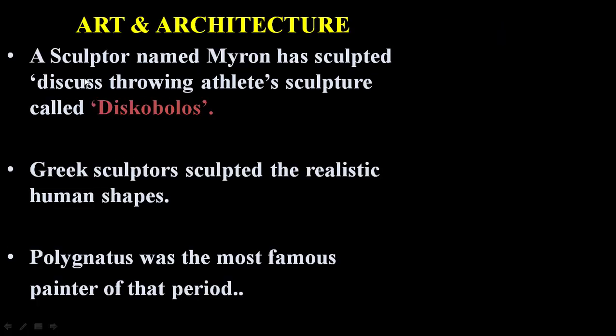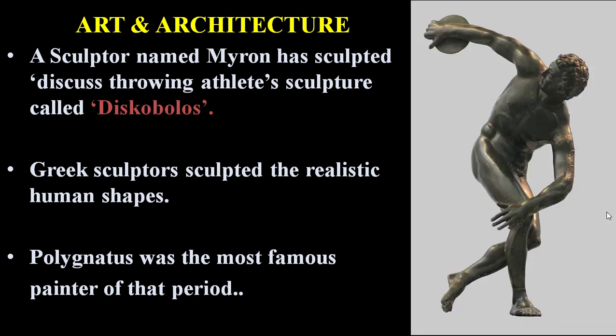In sculpture, Myron sculpted the discus-throwing athlete, called the Discobolos. Here is the image of the Discobolos. Greek sculptors sculpted realistic human shapes. Polygnotus was the most famous painter during the period of Greek civilization.